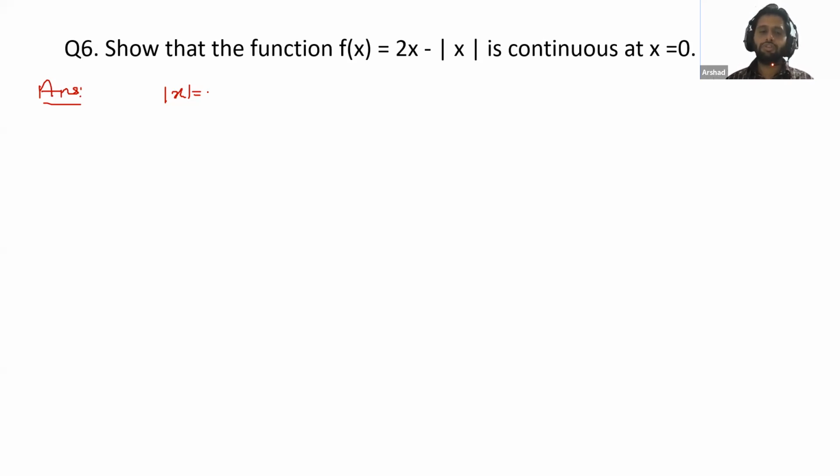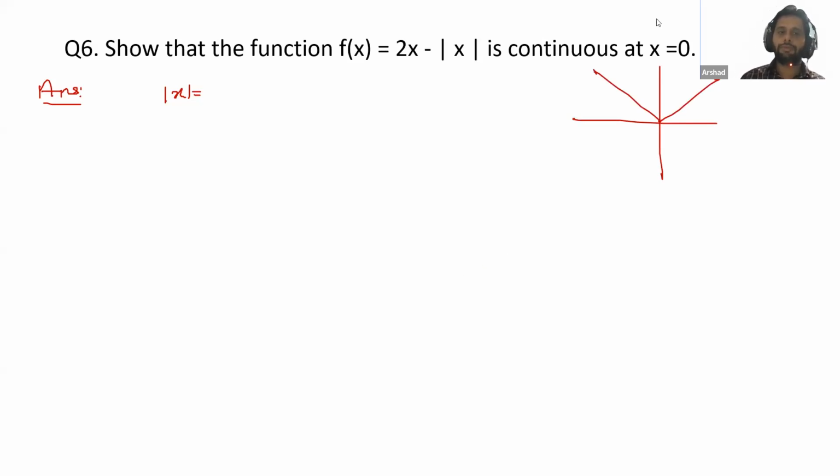Can you explain much more about it? What is the graph of this, or how can you define this modulus function? Anyone else? Noma, we have done this modulus function last year. Can you explain this to me? The graph will form like a mirror on either side of the axis. Very good, like this. This is the graph. That's also correct.